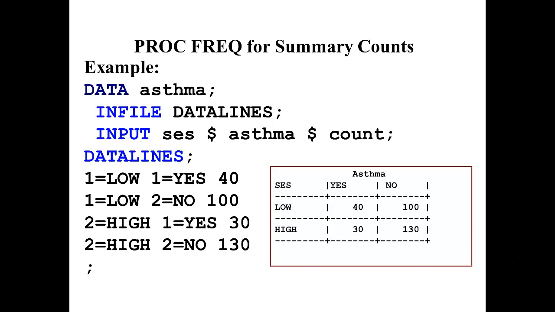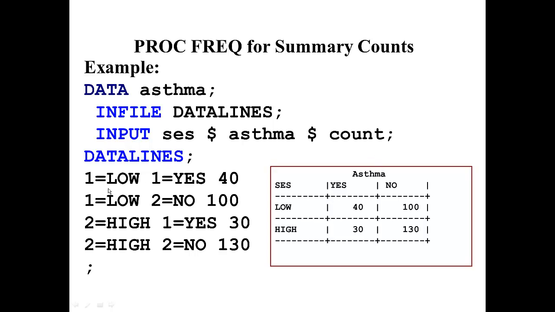So the first variable I'm reading in is this variable called SES, which stands for socioeconomic status, and it's a character variable. And then I'm reading in a second variable, asthma, also a character variable. And then I'm reading in a variable called count.